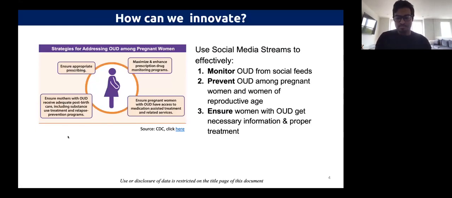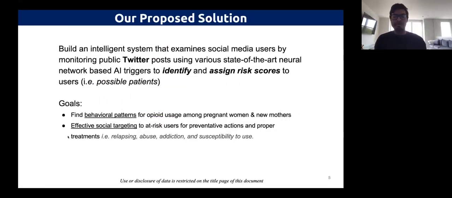So what's our solution? We propose building an intelligent system with the ultimate goal of finding behavioral patterns of opioid use. And once we have done that, we want to effectively target at-risk users and patients, because that's the second goal. One is to be able to monitor, and we want to have the latest state-of-the-art technologies and capabilities to do that. But furthermore, it's important to be able to take action on our monitoring, if possible.